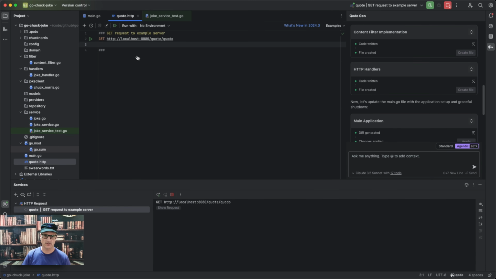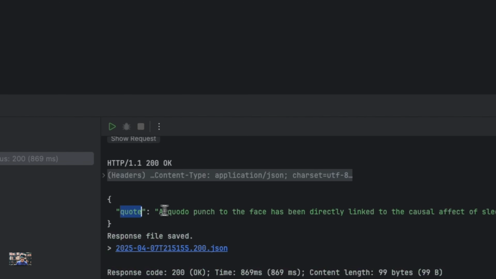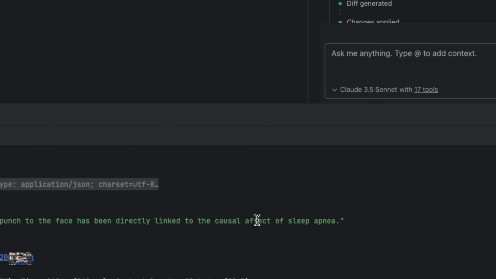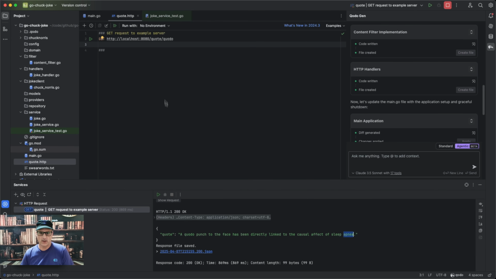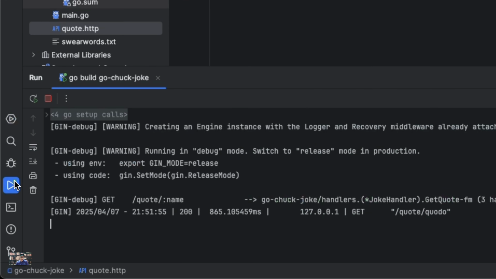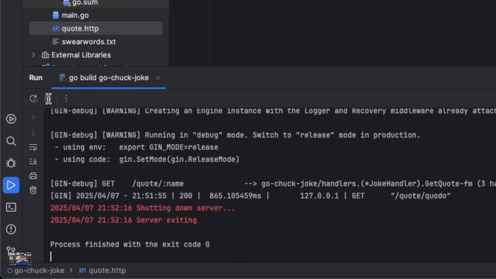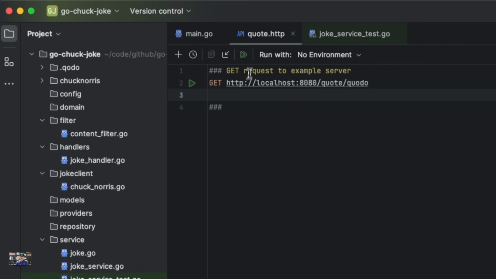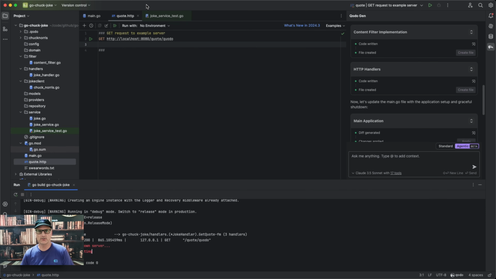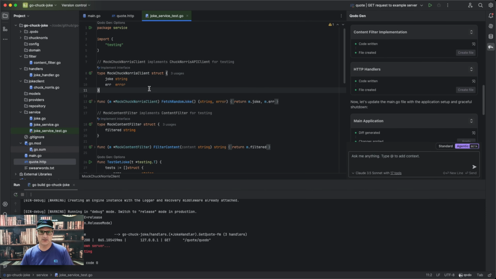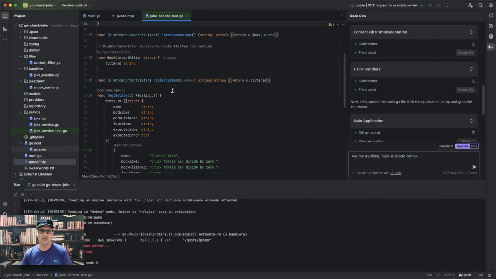So if I run this, you'll see that I got a quote back. And it says, a Qodo punch to the face has been directly linked to the causal effect of sleep apnea. So that would have been Chuck Norris. So that is good. And you can see that the shutdown hook is working correctly too. So it's service and shut down the server. These are little things you're going to want to do: review your code and tweak it as you go. So the key to this is iterate.